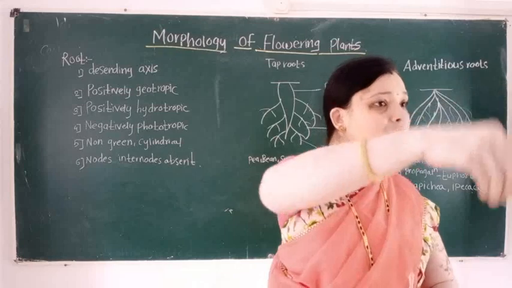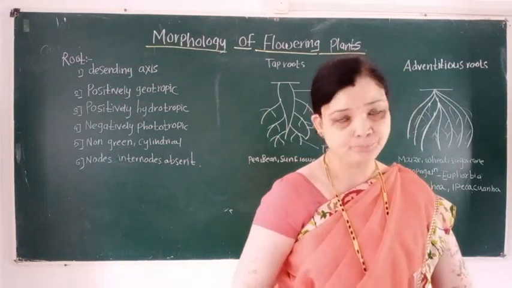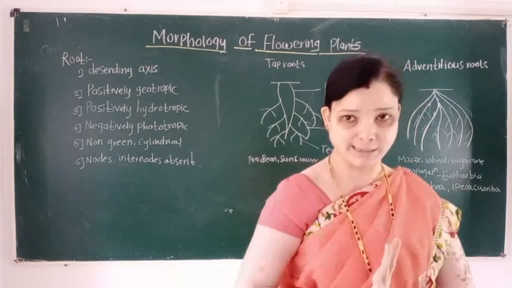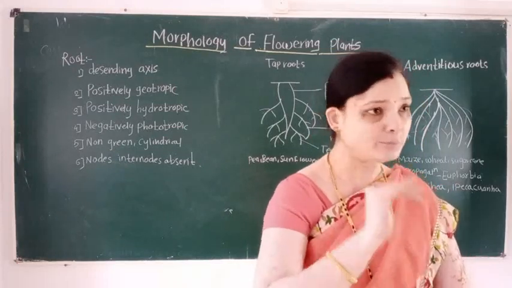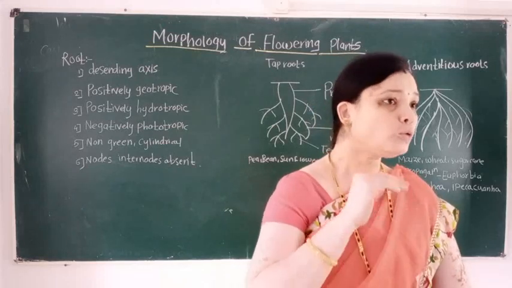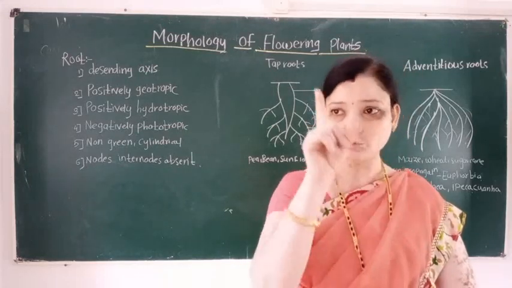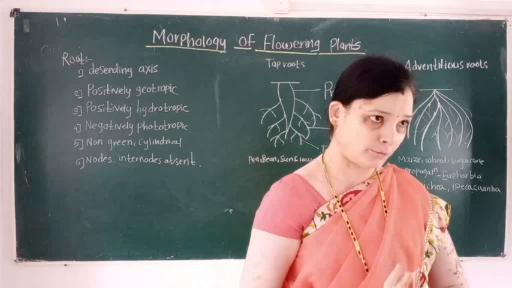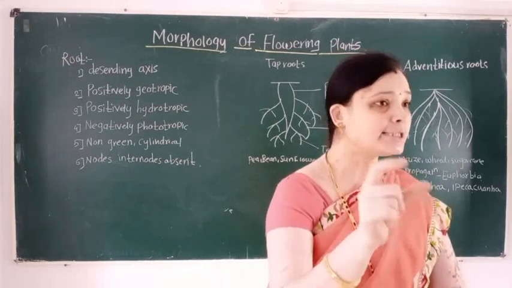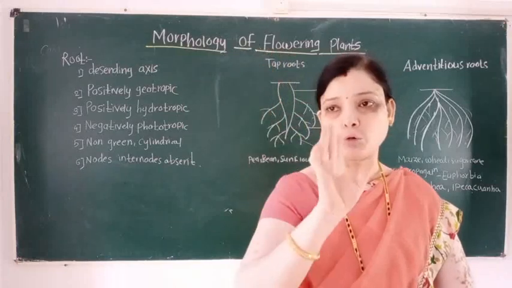What is the meaning of dicot plant? The angiospermic plant body is divided into two classes. First class is monocot and second class is dicot. In a monocot plant the seed has only one cotyledon, and in a dicot plant the seed has two cotyledons.